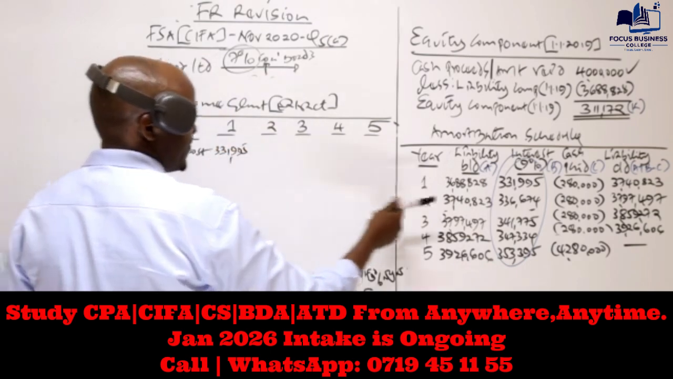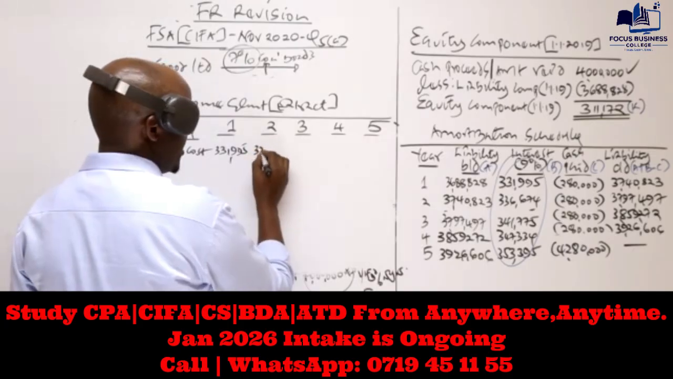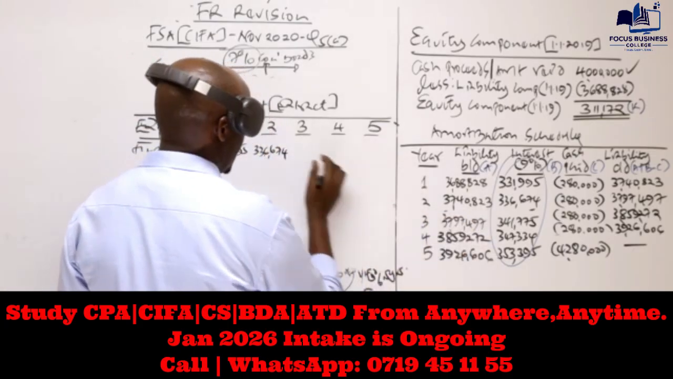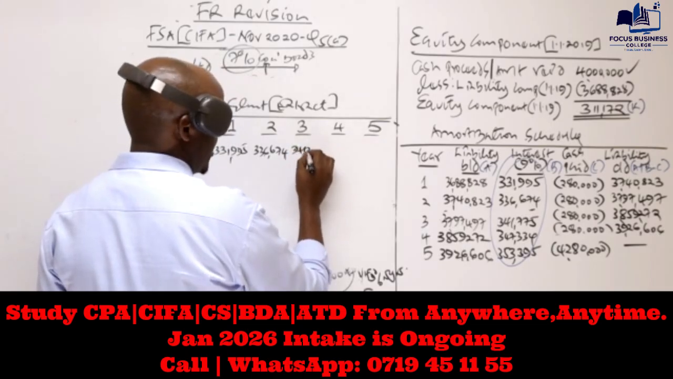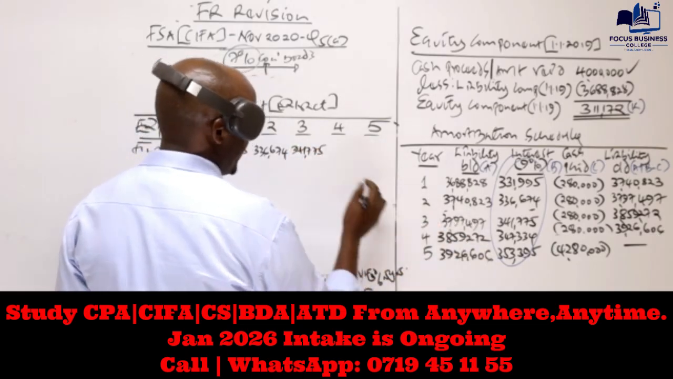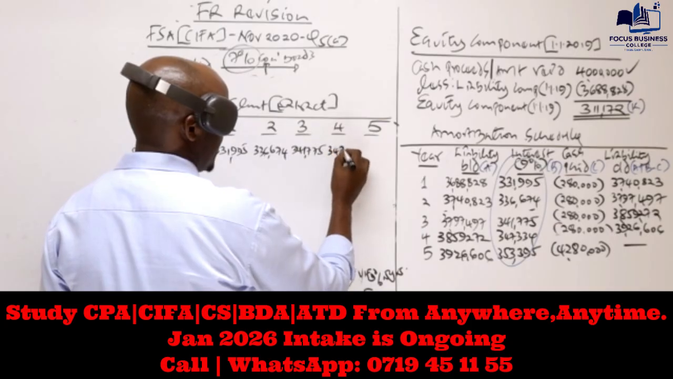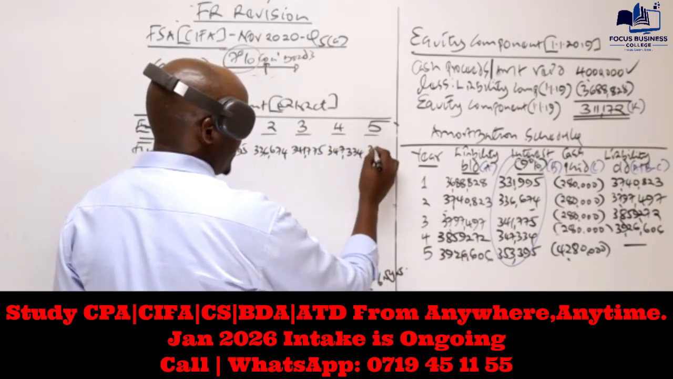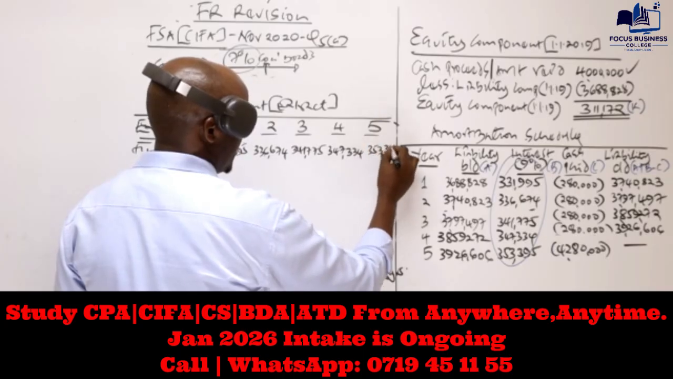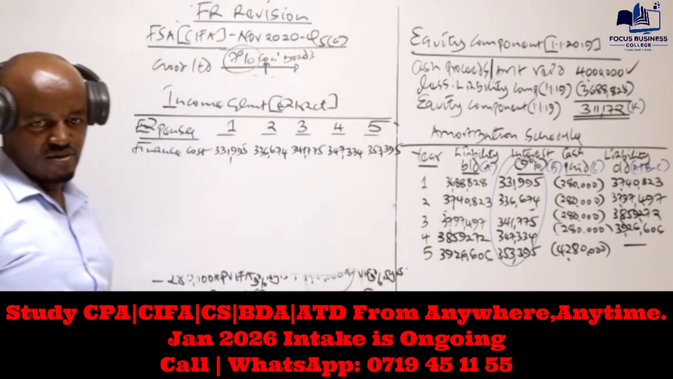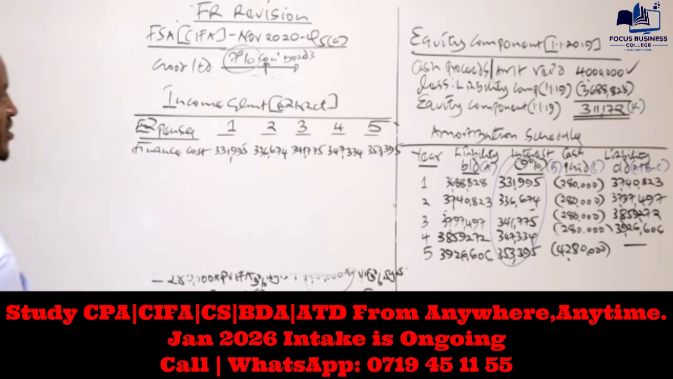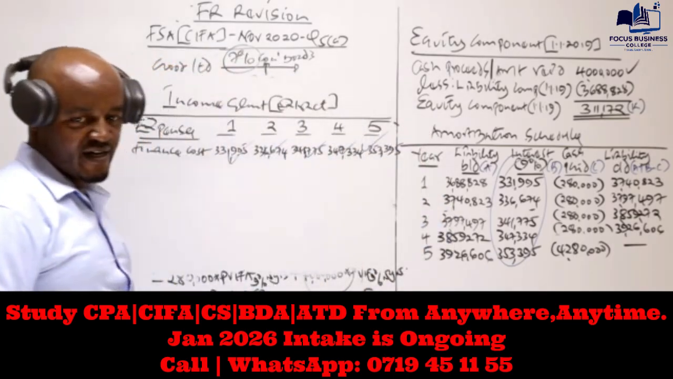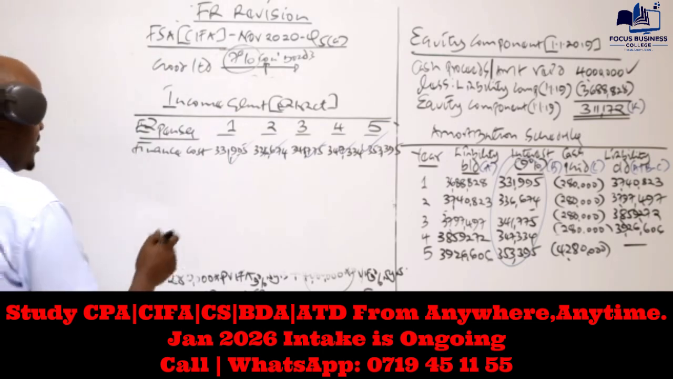For year 1 is what we have here, 331,995. For year 2 is 336,674. For year 3 is 341,775. For year 4 is 347,334. And basically for year 5 is 353,395. So this is what this company was supposed to recognize in the income statement, basically as an expense, the finance cost or that interest. Anything else?